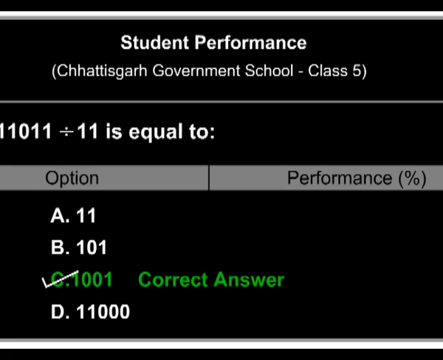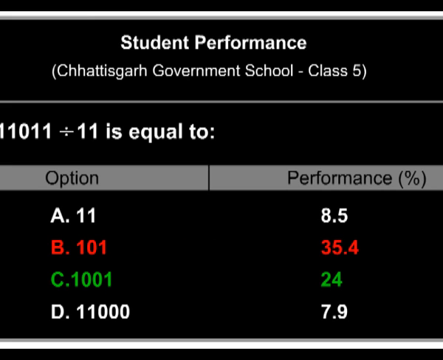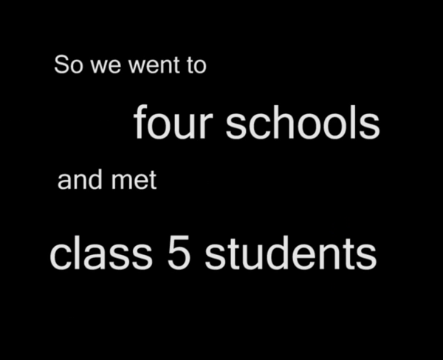However, 35.4% of students answered option B, 101. This is the most common wrong answer. So, we went to 4 schools of Chhattisgarh and met students of class 5 to find out what procedures they follow while dividing numbers. Let's see how students solved this question.